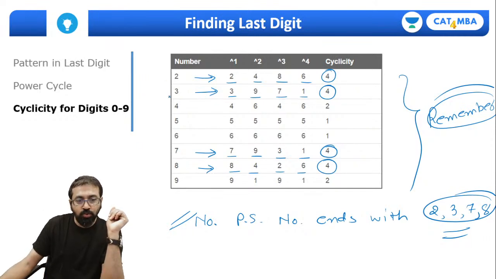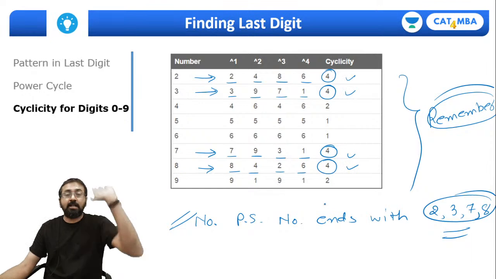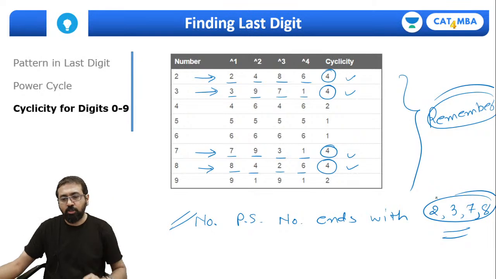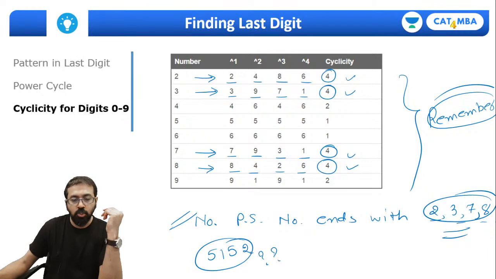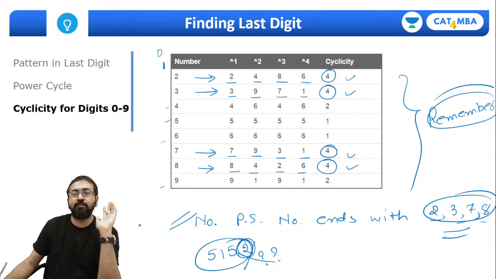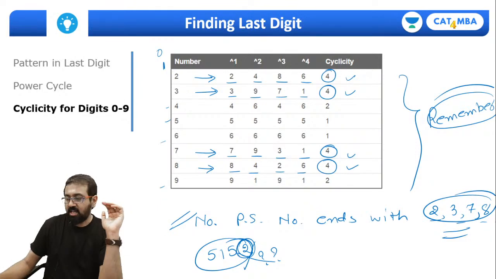So see, because 2, 3, 7, 8 have cyclicity of 4, these digits will never appear at the units place of the second power of any number. If you take any number and just square it, you will not find 2, 3, 7, 8 at the units place. So if I ask you, sometimes you require this concept, whether 5152 is a perfect square number? No, it can't be, because the last digit cannot be 2. It has to be one of these: 0, 1, 4, 5, 6, 9. Are we very clear about this?